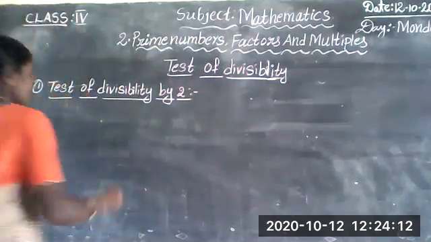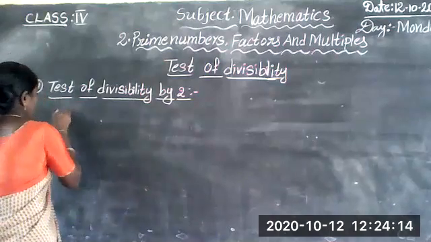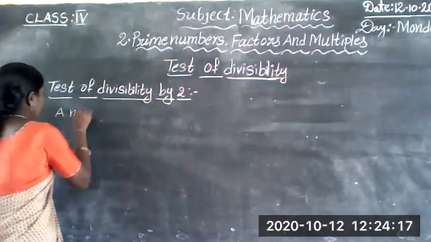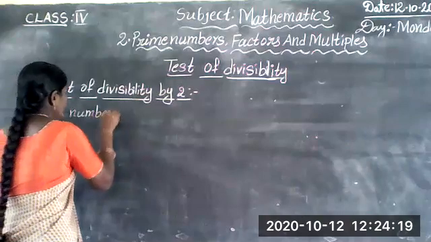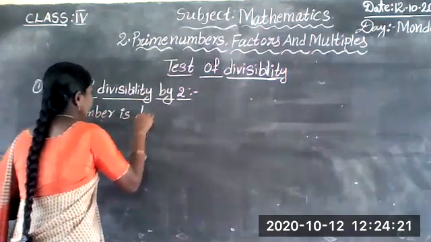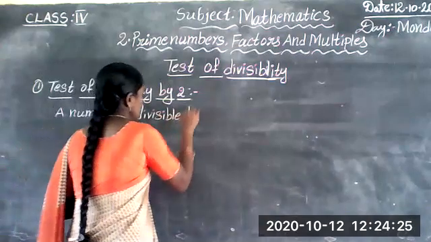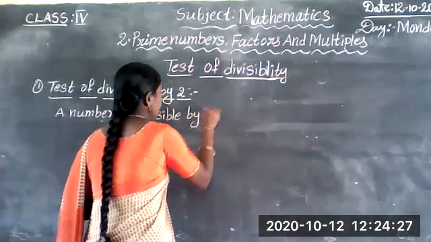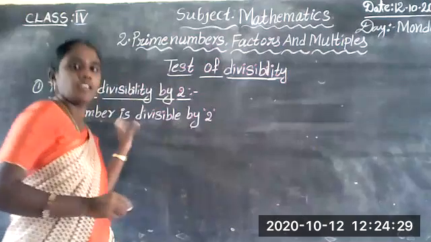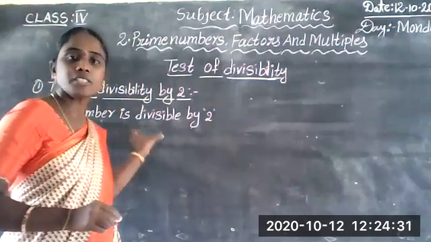A number is divisible by 2. Then which number is divisible by 2?